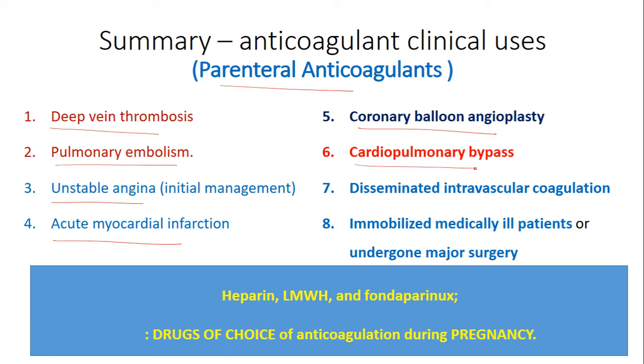It can be used in cardiopulmonary bypass, disseminated intravascular coagulation, and in immobilized medically ill patients or those who have undergone major surgery. You can use it here for thromboprophylactic purposes. The anticoagulant drug of choice in case of pregnancy will be heparin or low molecular weight heparin or fondaparinux, but not the oral anticoagulant warfarin. Warfarin should not be used as an anticoagulant during pregnancy because it increases the risk of fetal malformation. Thank you.